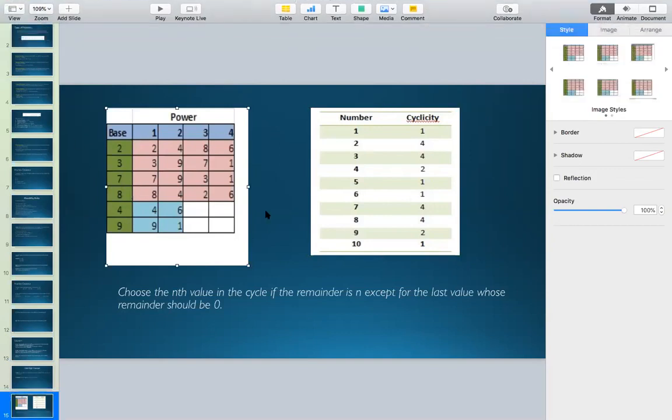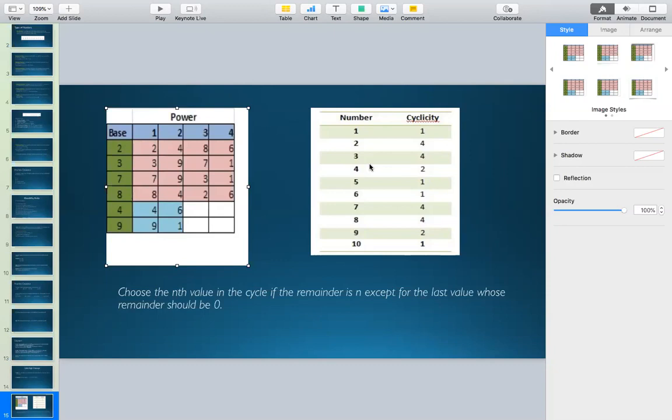Now coming to 4 and 9, you can see, guys, that the cyclicity of 4 and 9 is 2. What does it mean? It simply means that the last digit for the powers of 4 repeats after 2 values. You can just simply check it out.